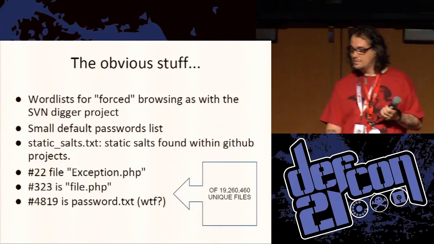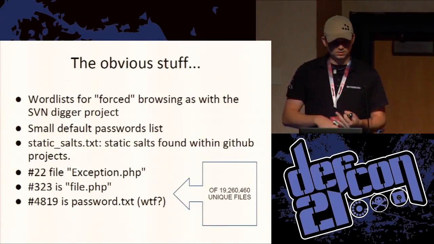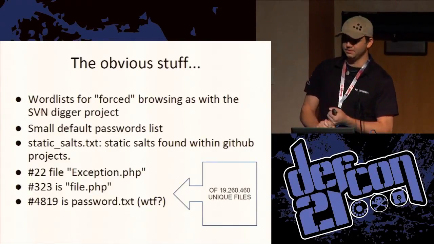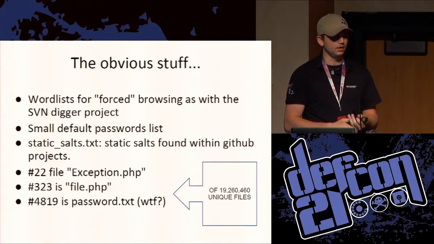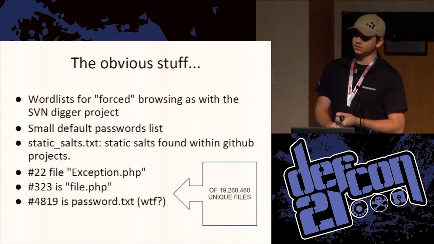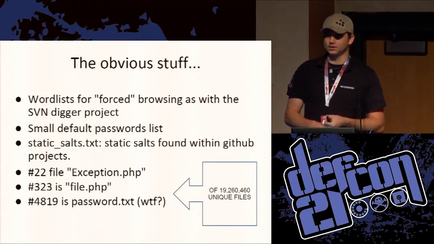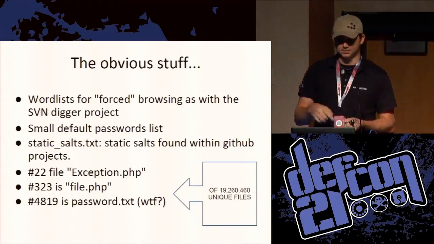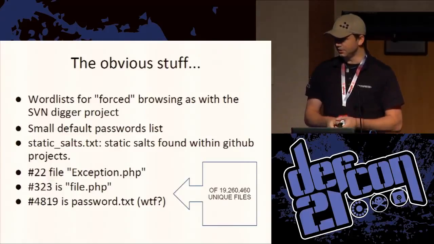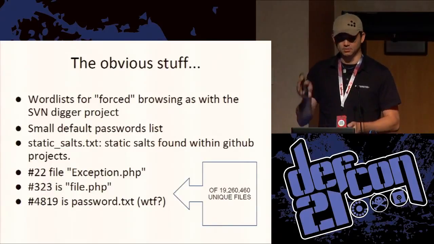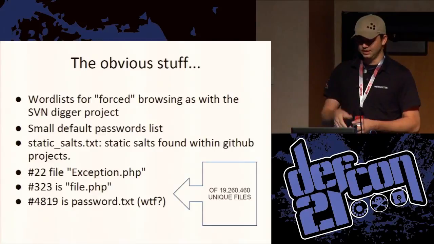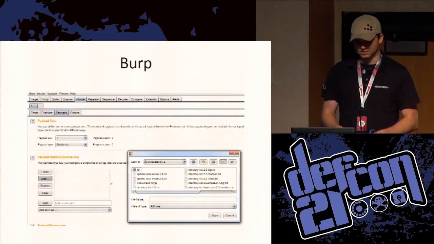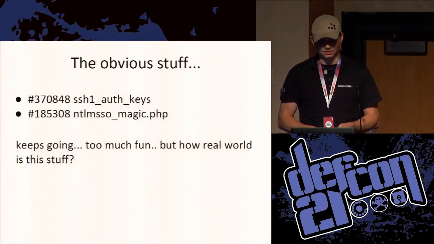So, 5 minutes. Number 22 on the list of files is exception.php. I have never ever looked for that when I was looking at a web application, even a PHP one. But after WiK had done his research and shared the list, I used it and got code execution, because the exception.php was actually loading the exception information from a file, and you could just specify any file you want. So it's all on my list now. File.php, I'm going to keep going through because there are 5 minutes left. That's forced browsing. You guys all know how to do that.